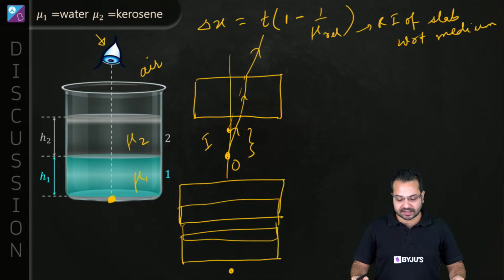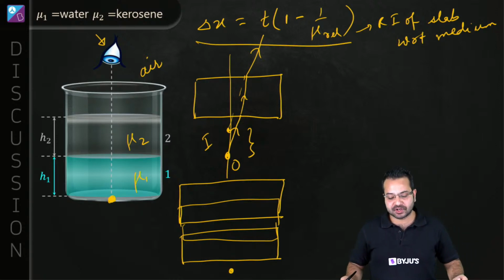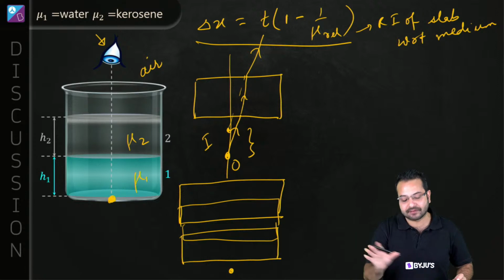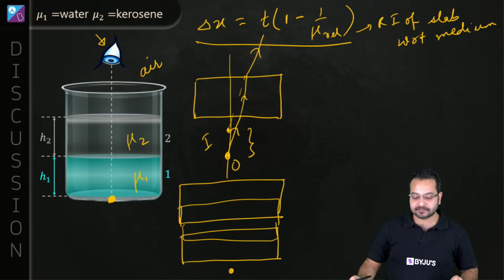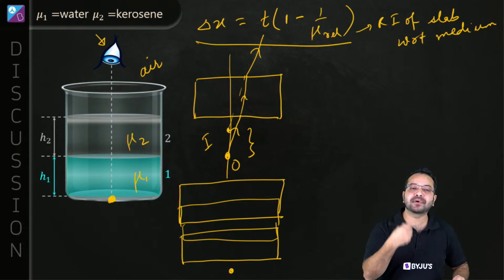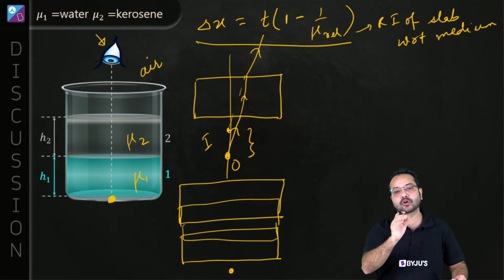Okay, Falak, look at the apparent shift. The apparent shift is t into 1 minus 1 upon mu relative. Where is the object distance in this formula? Nowhere. So whatever be the distance between the object and the slab, the apparent shift is not going to change. The apparent depth and real depth are going to change, but the apparent shift is not going to change. Is that correct?